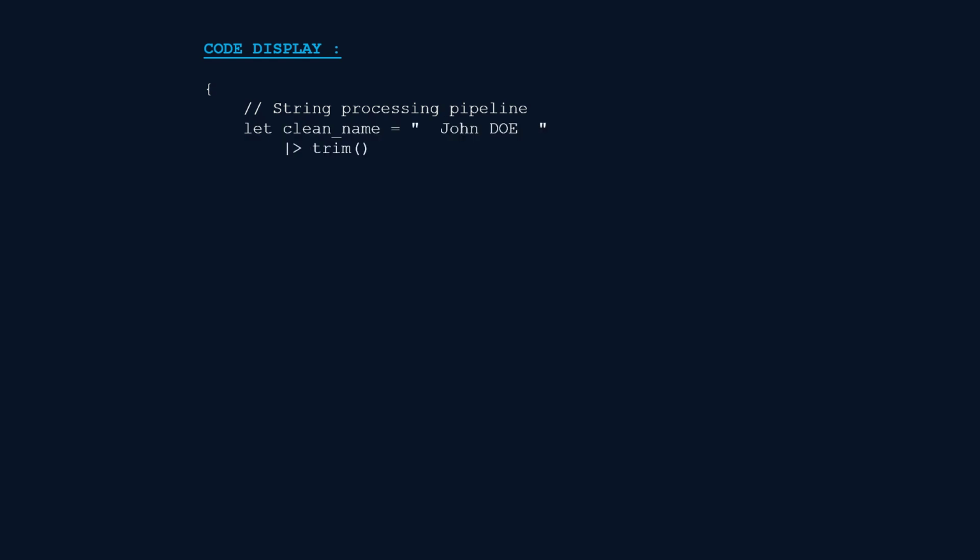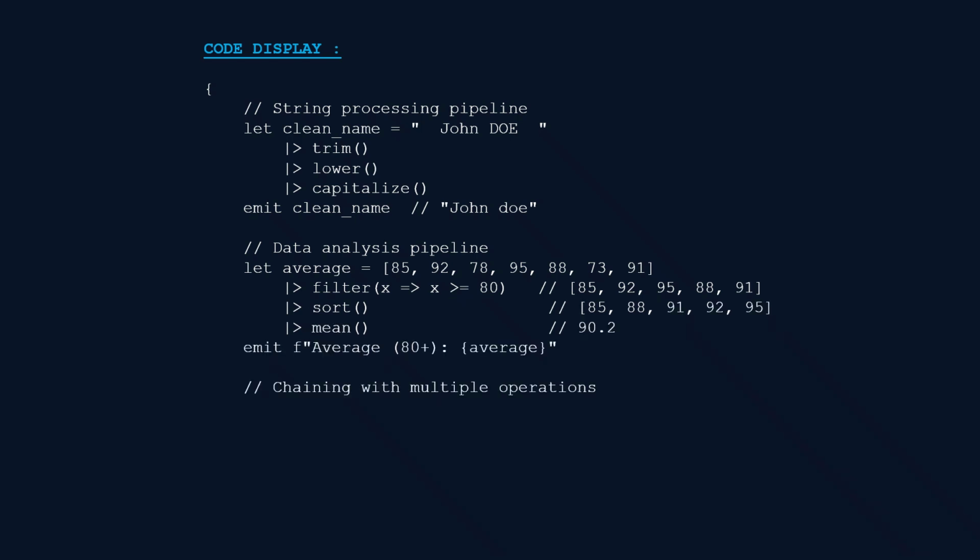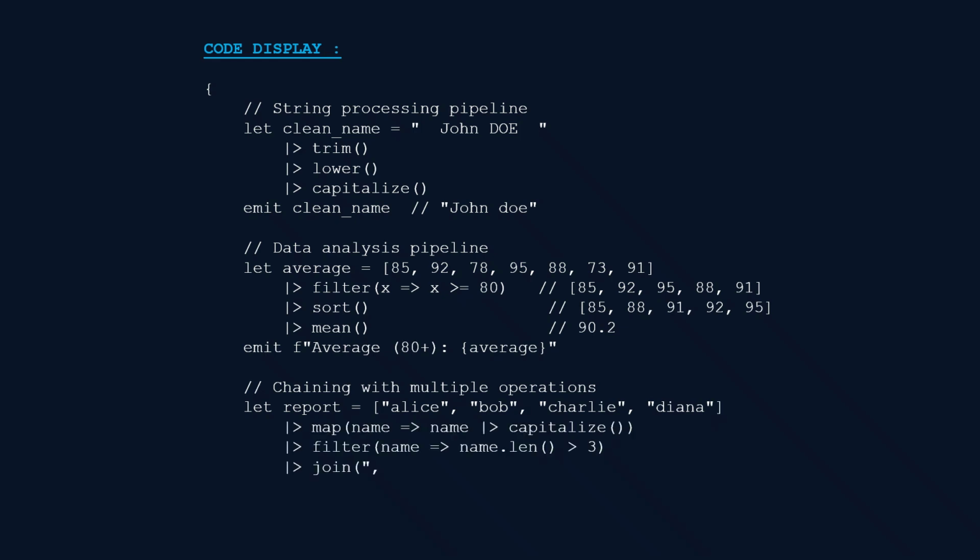Pipes work with everything. String processing: take messy input, trim white space, lowercase it, capitalize. Data analysis: filter scores, sort them, compute the mean, one pipeline, one expression. You can even nest pipes. Here we are piping each name through capitalize inside a map, then filtering and joining.